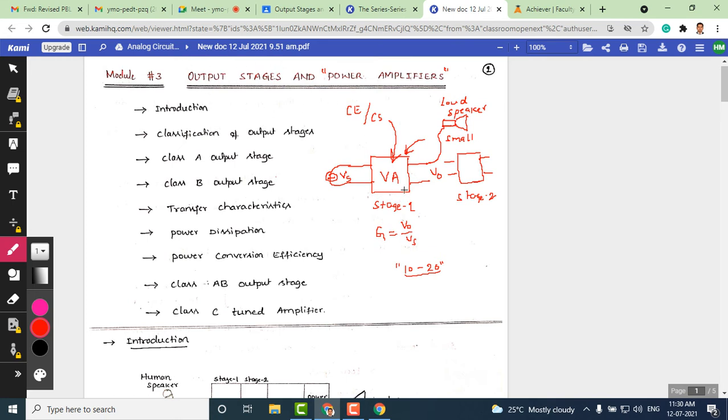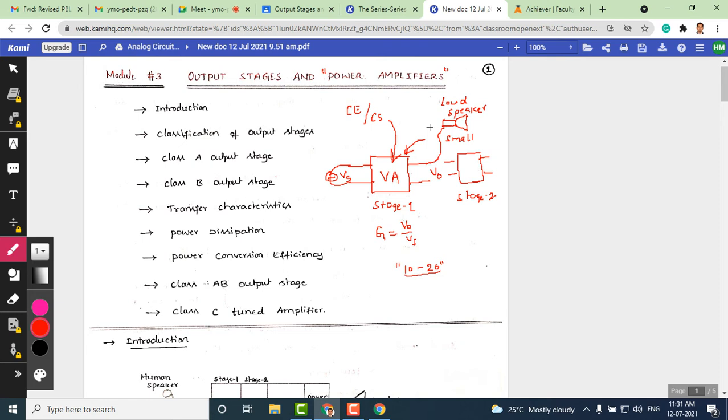In all these stages we may use small signal amplifiers, but for the last one, we use a power amplifier. Power amplifiers handle very large signals. As we cascade more amplifiers, at the output of each stage the signal keeps increasing. At some point we may not be able to use small signal amplifiers, because, as I have shown here, they cannot handle large signals. So we must have a separate amplifier that handles large signals. That is nothing but a power amplifier.